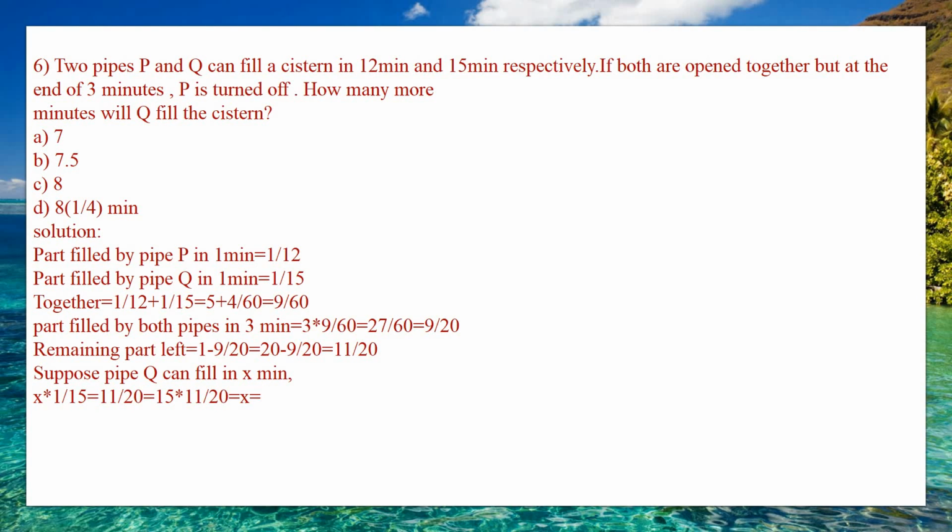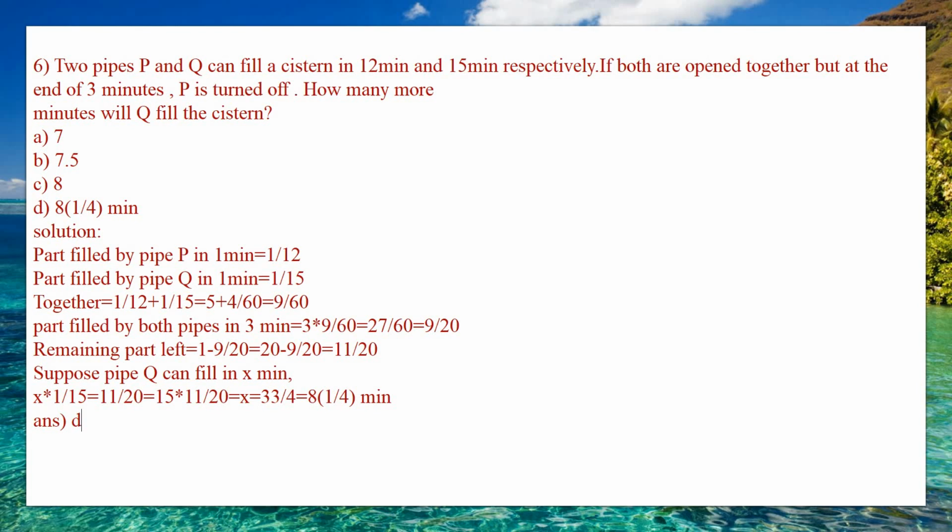So 15 into 11 is 165, divided by 20 you need to find. Upon cancellation, 5 3s are 15 and 5 4s are 20. So the remaining is 33 divided by 4, which is equal to 8 and 1 by 4 minutes, based on the options given. So we have converted it into a mixed fraction, and the answer for this question is option D.